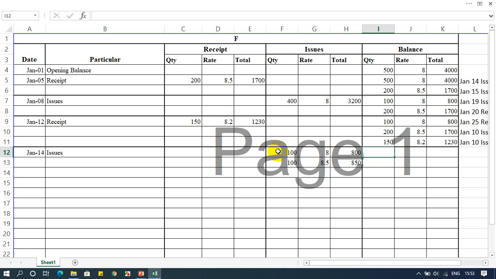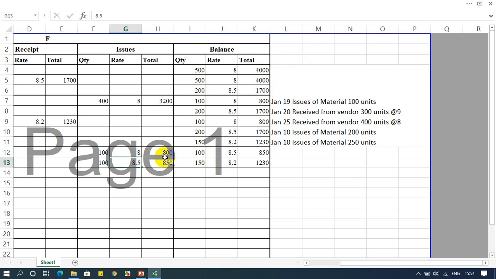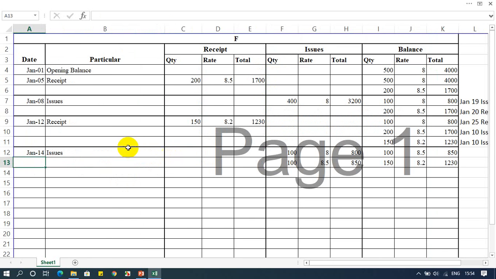Now how much material is left? First 100 was issued, from this 100 issued, how much is left? 100 units at rate 8.5, so it will become 850, and the second one which is completely left, 150 at the rate of 8.20, it will become 1230, right? So this is how we are issuing. And then on January 15, a material issue of 100 units, so we are issuing material. So how to record that, right?